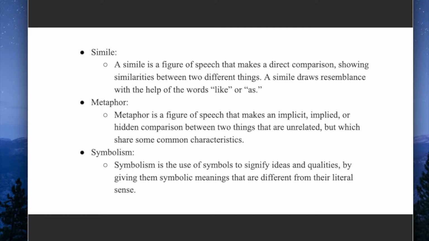Lastly, symbolism is the use of symbols to signify ideas and qualities by giving them symbolic meanings that are different from their literal sense. We have two examples for these as well. The first one is a dove. So usually when we think of a dove, we associate that with peace, and the second one is fire or the color red. We usually associate that with frustration or anger.